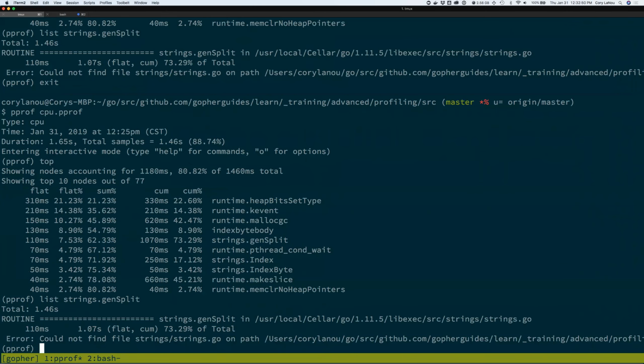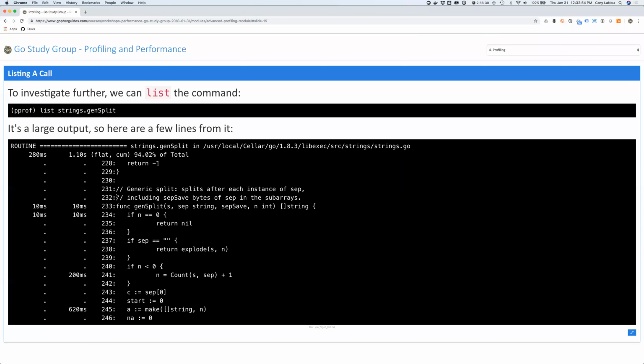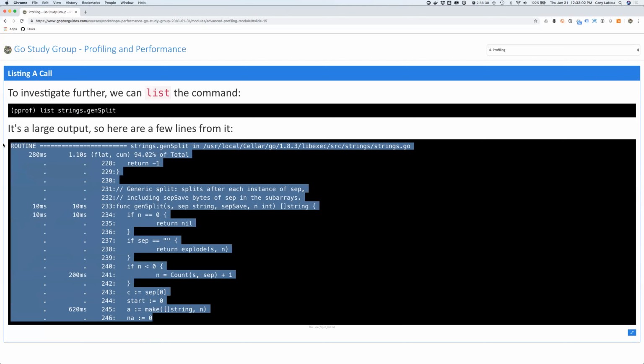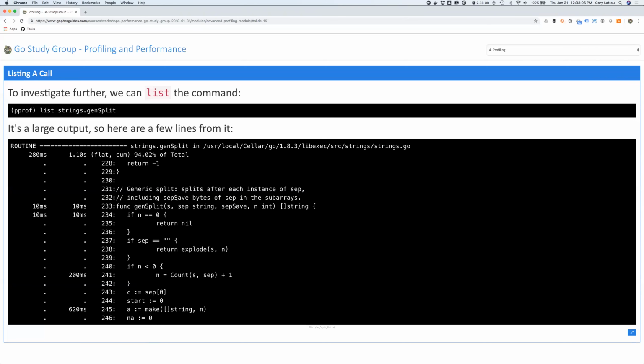So I clearly screwed up my path somewhere. I'm not sure how. I'll have to come back. I'm not going to waste your time on that. But that should work, okay? And if I find that it was actually something I set up, I'll post it later. But you should get this output at that point, which brings you into your code, right? So now what are you looking at here? You're looking at the genSplit function. This is the actual source code.